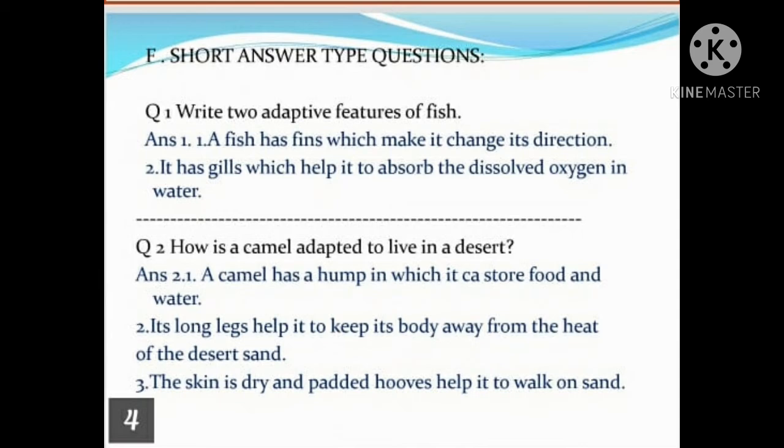Second point, its long legs help it to keep its body away from the heat of the desert sand. And third point, the skin is dry and padded hooves help it to walk on sand. Its skin is dry and its padded hooves help it to walk on sand.